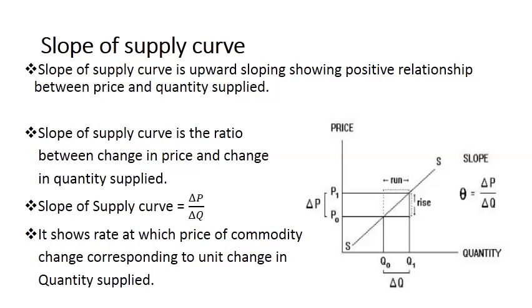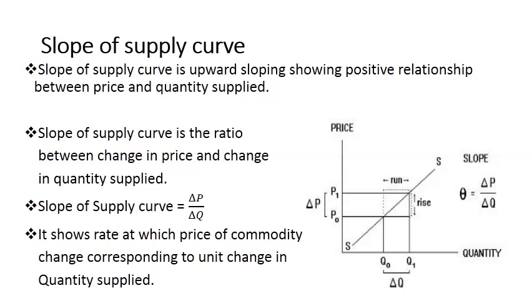So tan theta here is equal to perpendicular divided by base, that is delta P, change in price divided by change in quantity supplied. And the supply curve, we know, is upward sloping, and it shows the positive relationship between price and quantity supplied. What does that mean? With the increase in price, quantity supplied increases. So there is a positive relationship.